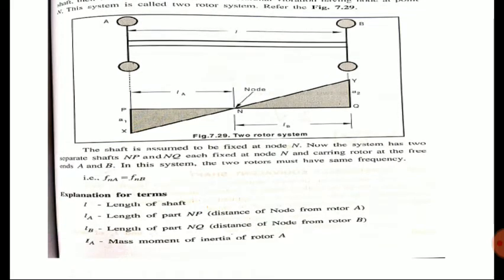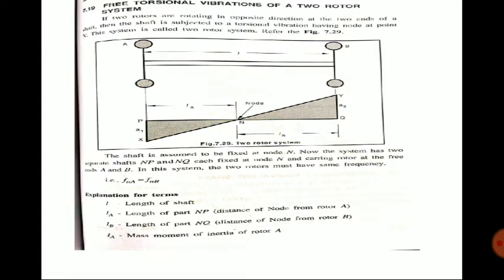So if you are taking different terms here: L, length of shaft; La, length of part NP; Lb, length of part NQ; and Ia, mass moment of inertia of rotor A. NP means the distance of node from rotor A. Clear?